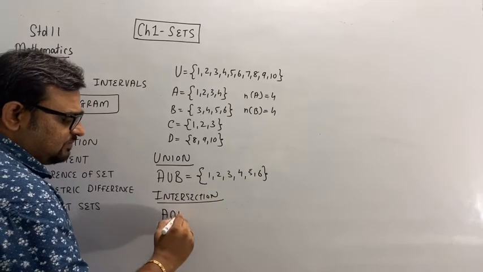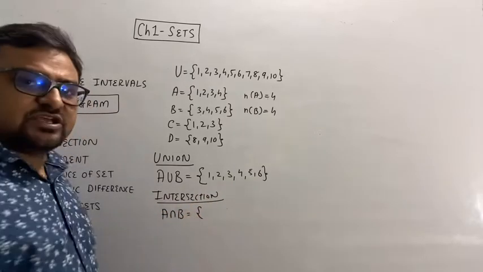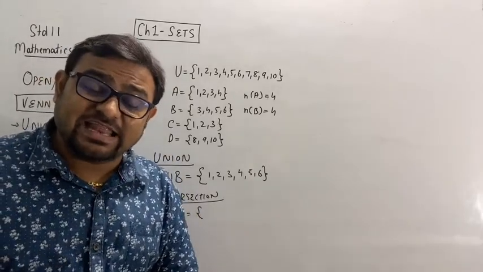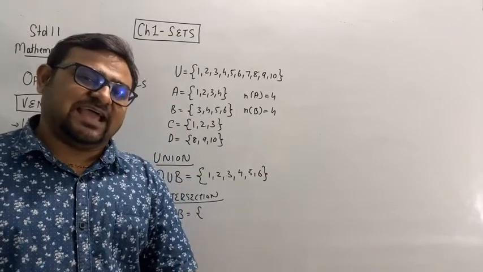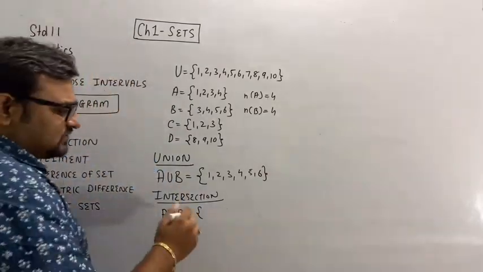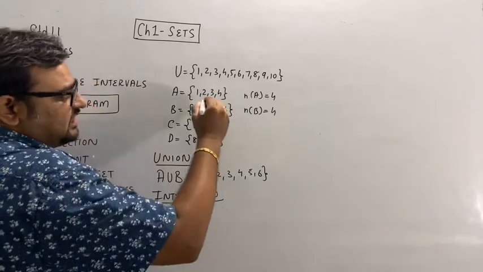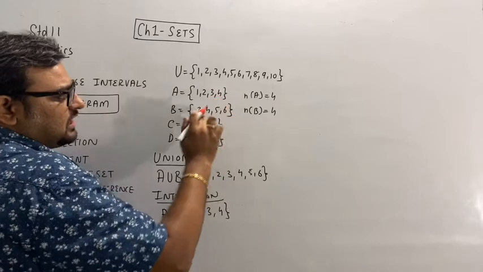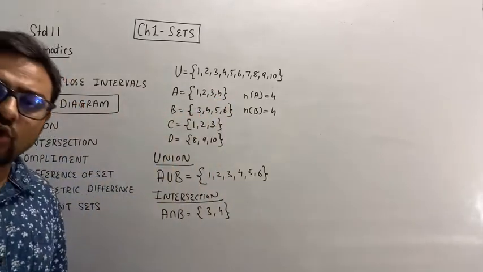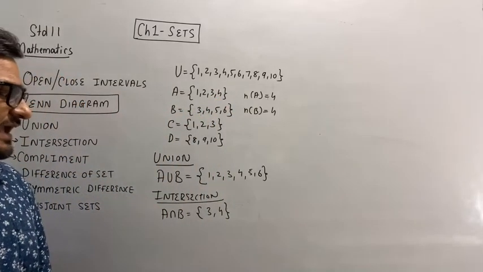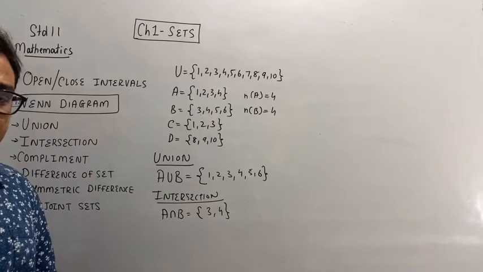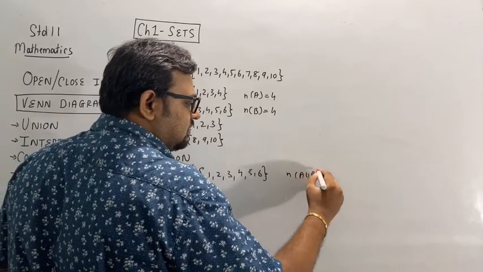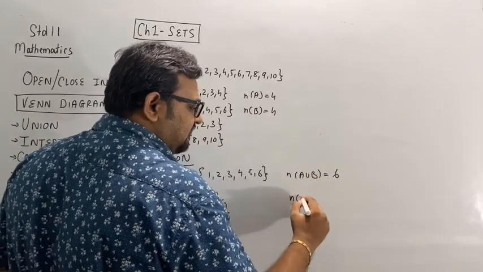A intersection B. Intersection means all the elements which are present in both the sets. So this will be equal to 3 and 4, because 3 and 4 are present in both sets A and B. Clear? Now, see, what is n of A union B? 6. And what is n of A intersection B?